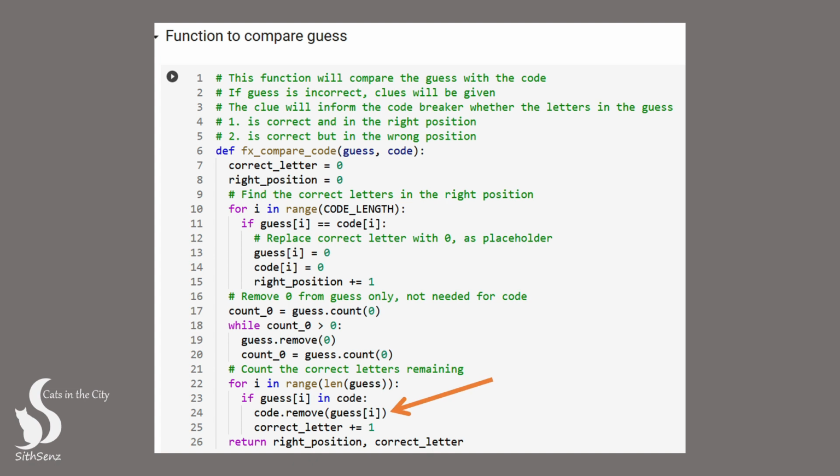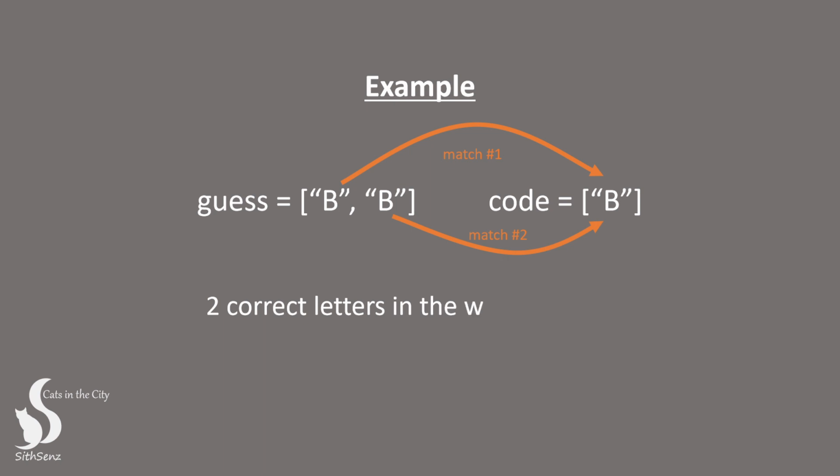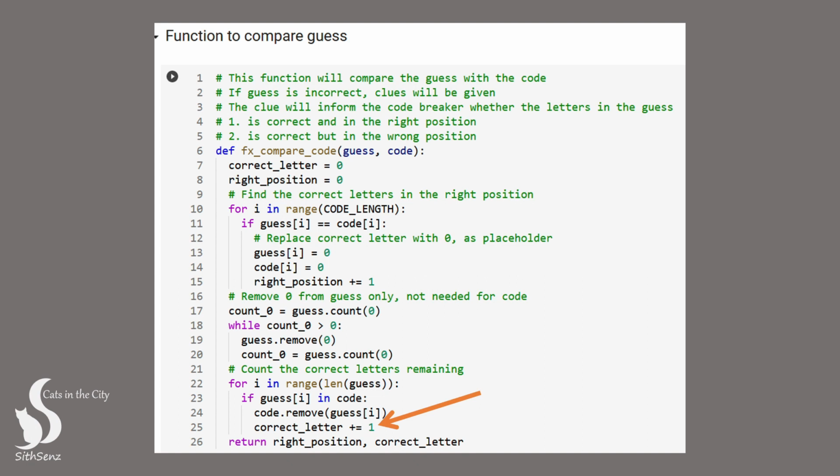To illustrate this point, let's consider an example. Suppose there are 2 Bs in the guess list, but only 1 B in the code list. If we didn't remove the B from the code list after matching the first B, we would count the second B in the guess list as a second match, resulting in the clue, 2 correct letters in the wrong position. This would mislead the code breaker, so we need to remove the matched item from the code list, to avoid this double counting. And finally, we'll also increment the correct letter variable by 1 if a match was found. This function will return 2 variables, which contain the clues on the number of correct letters in the right position, and the number of correct letters in the wrong position.